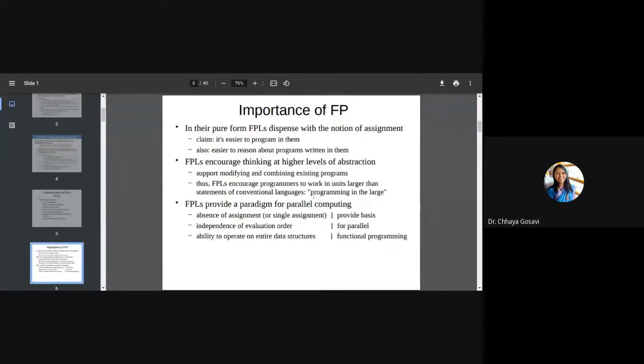Then why are we studying functional programming? It is the oldest language family, from the 1960s and 70s. Currently, we are using multi-paradigm languages like Python and Java. Why am I making you learn functional programming languages? There are some important features of functional programming languages which are still applicable in today's world also. In their pure form, they dispense with the notion of assignment. That is, it is easier to program in them as there are no assignment statements, no variables. You just think of the expression and you can implement it.